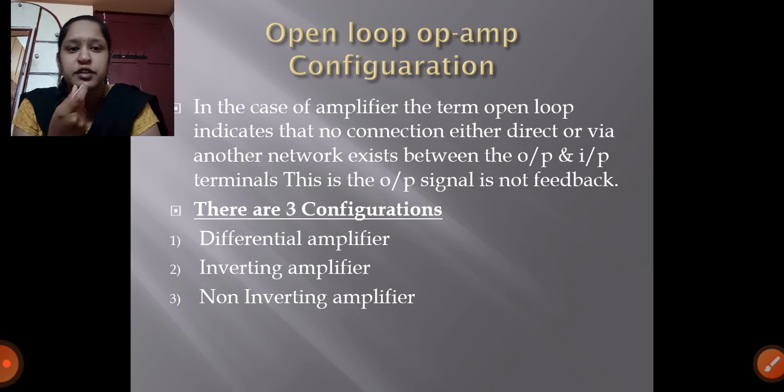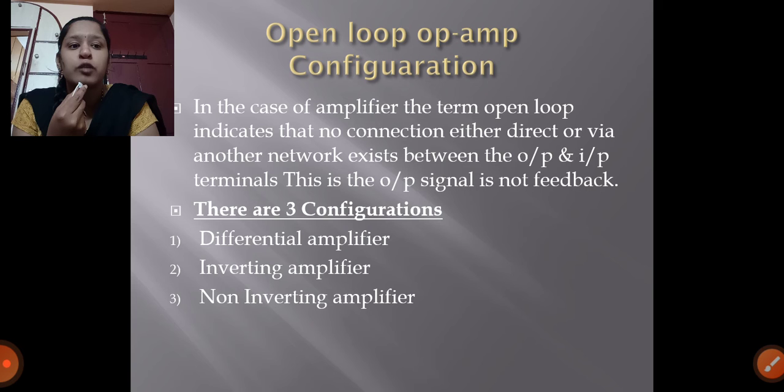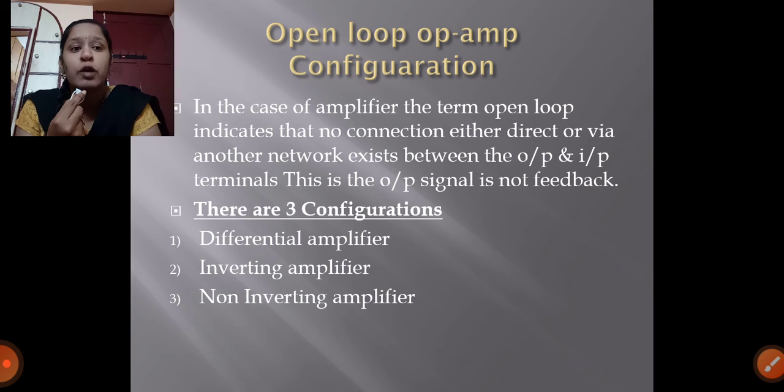Just go through the definition. In the case of an amplifier, the term open loop indicates that no connection, either direct or via another network, exists between the output and the input terminals. This means the output signal is not fed back. Yes, correct, this is the definition. No connection, either direct or through a network, between the input and the output. There are no connections.